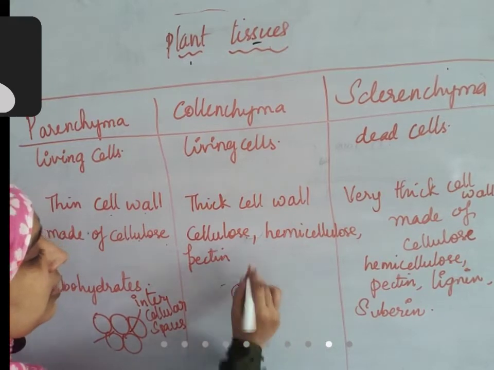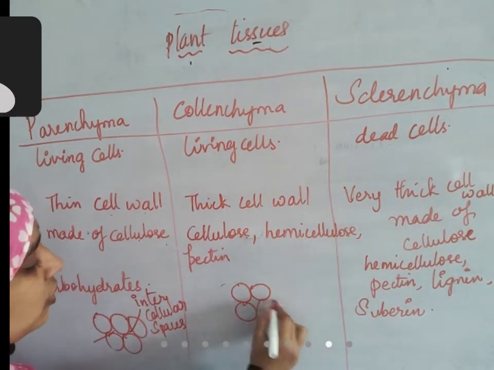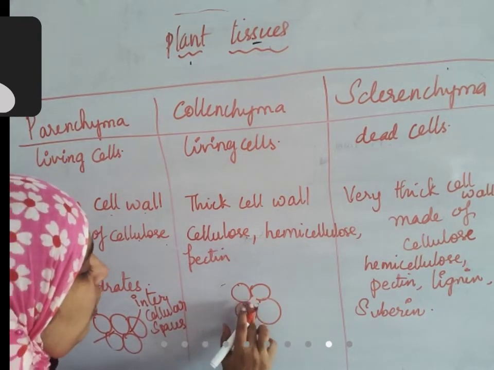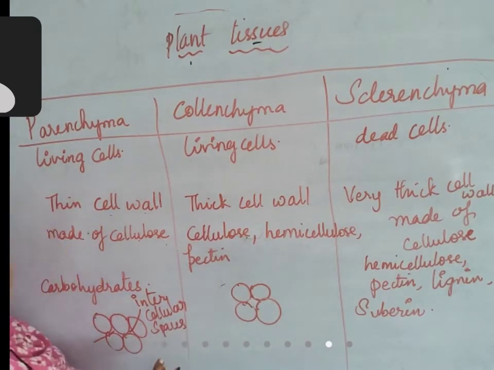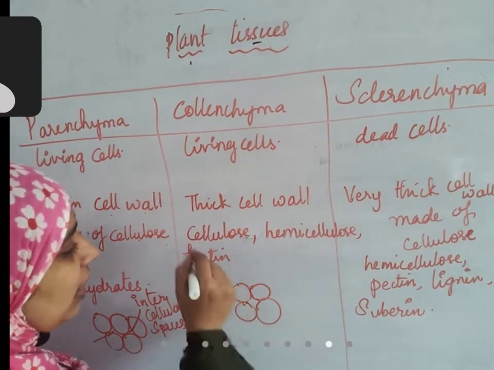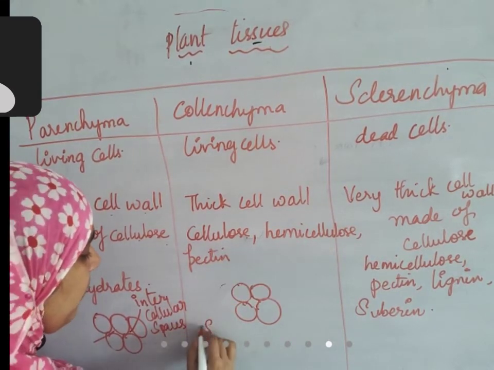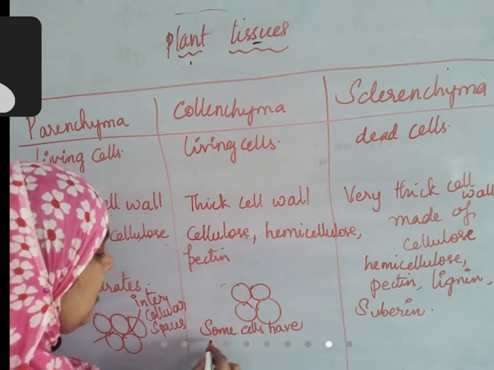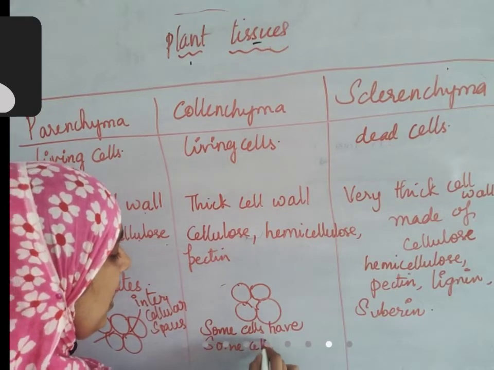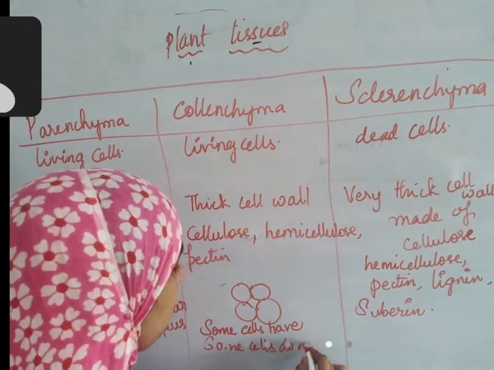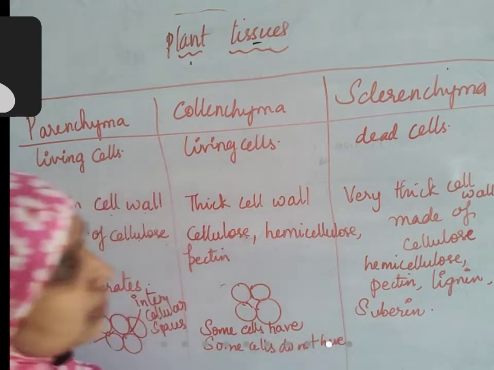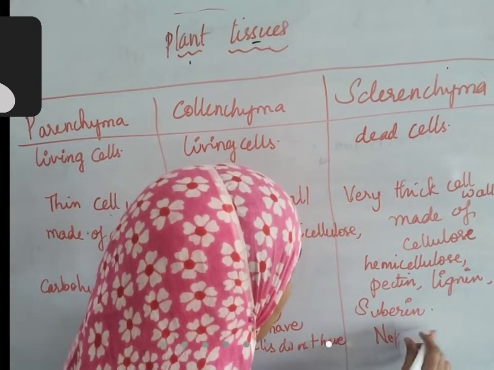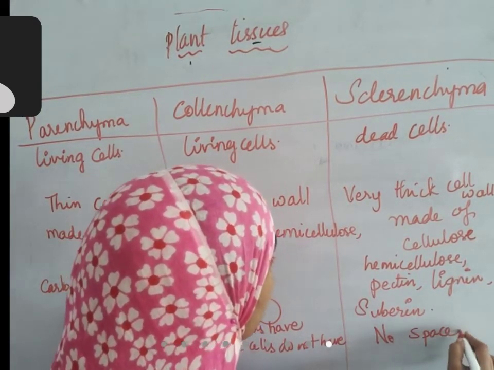But in collenchyma, this hemicellulose and pectin deposition will start like this. So as a result, what will happen? This entire space will be occupied. So you can say initially they are present, after that they are occupied by the secondary cell wall. So some cells have these intercellular spaces, some cells do not. But in the case of sclerenchyma, definitely no intercellular spaces. Okay?